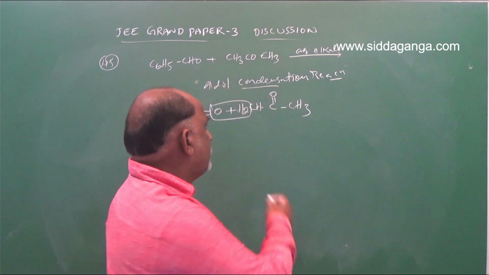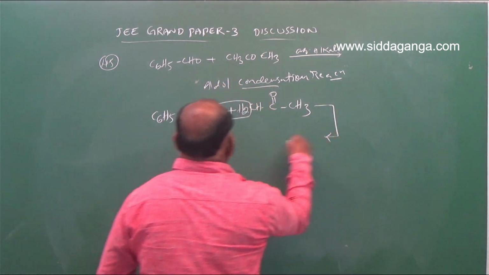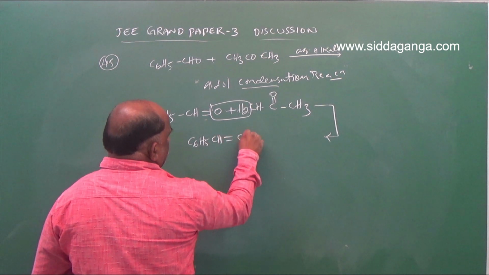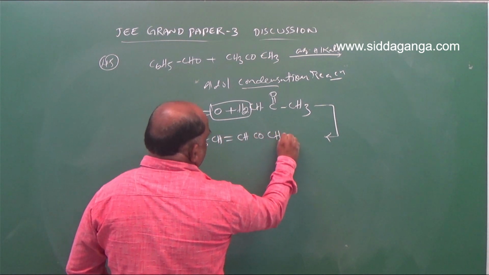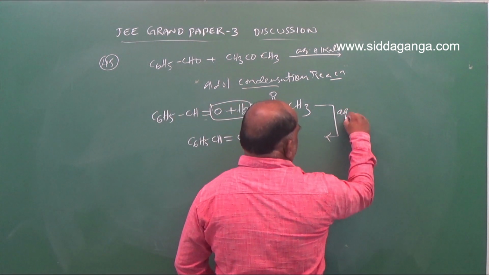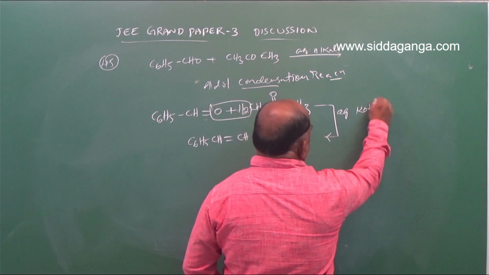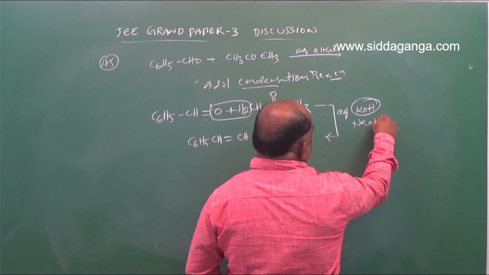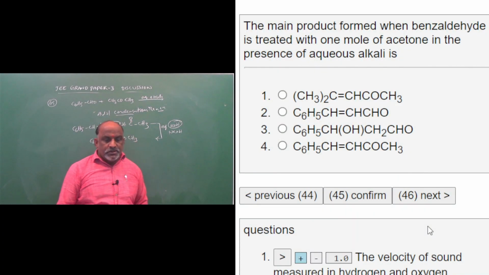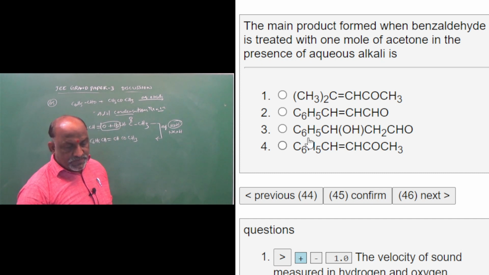Simple, from this one, what will be the answer is C6H5CH double bond CHCOCH3. This is the answer. The reaction takes place in the presence of aqueous potassium hydroxide or sodium hydroxide, dilute alkalis. So once you go through the options, my dear students, C6H5CH double bond CHCOCH3 is the right answer.